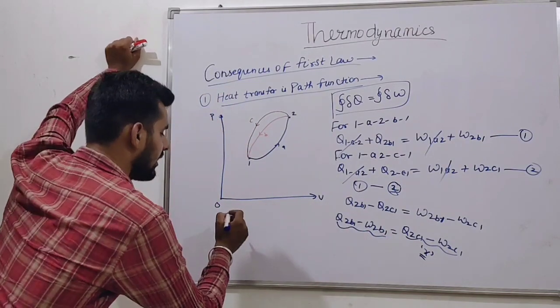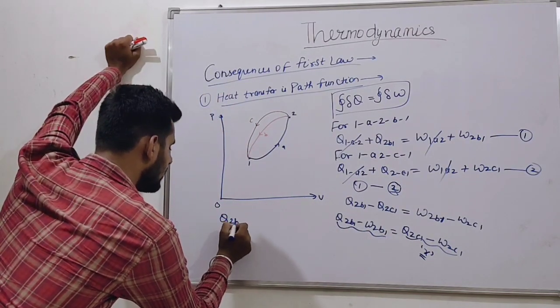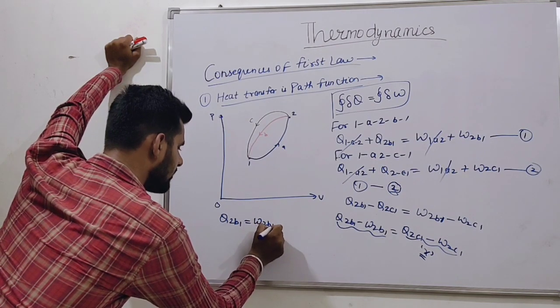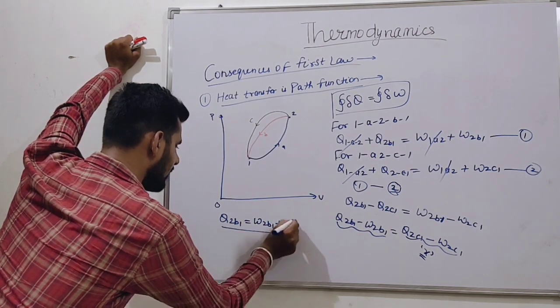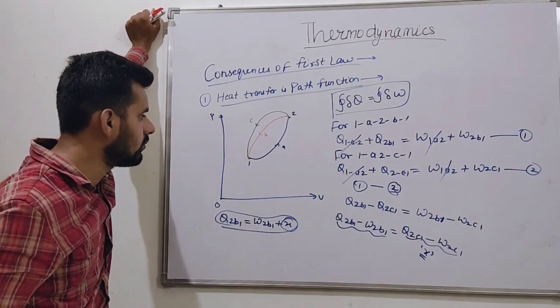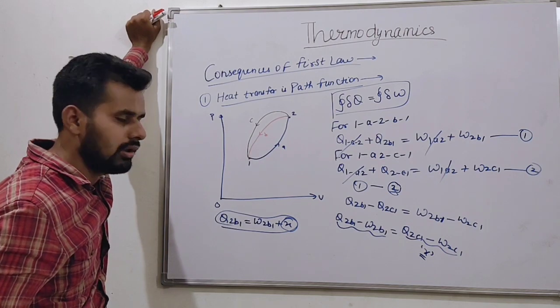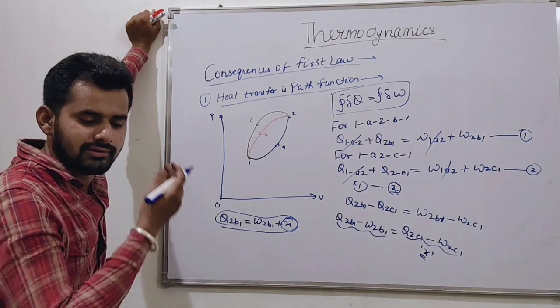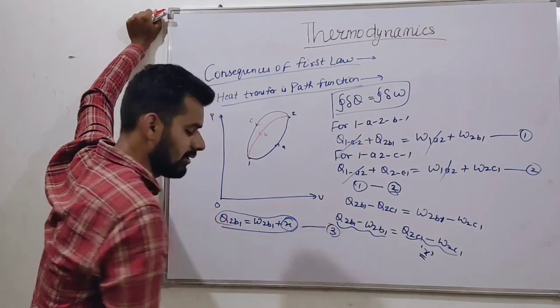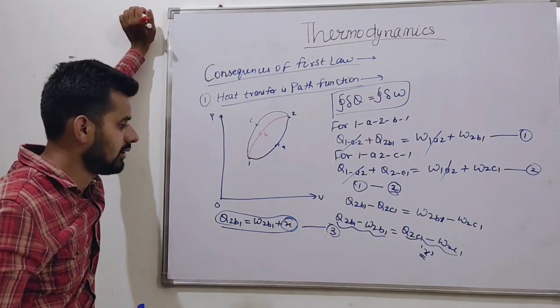So we can write Q2B1 is equal to W2B1 plus x. What is the value of x? Is it 0? Let us say it is equation 3.